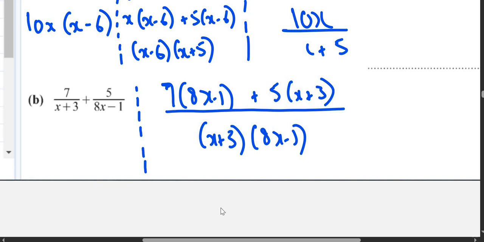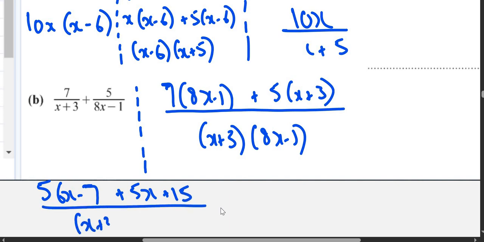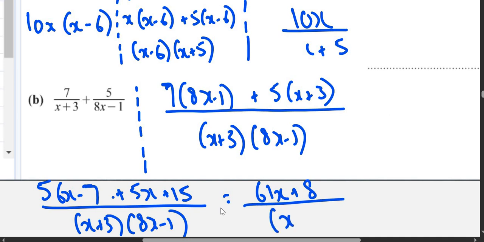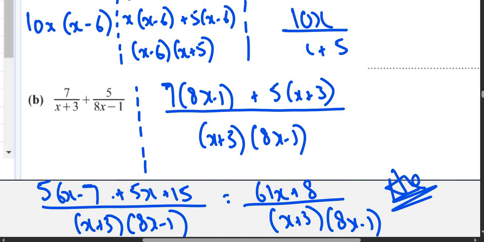So 7 8s are 56, 56x minus 7 plus 5x plus 15 upon x plus 3 and 8x minus 1. 56x plus 5x is 61x, minus 7 plus 15 is plus 8, upon x plus 3 and 8x minus 1. So this is your answer.